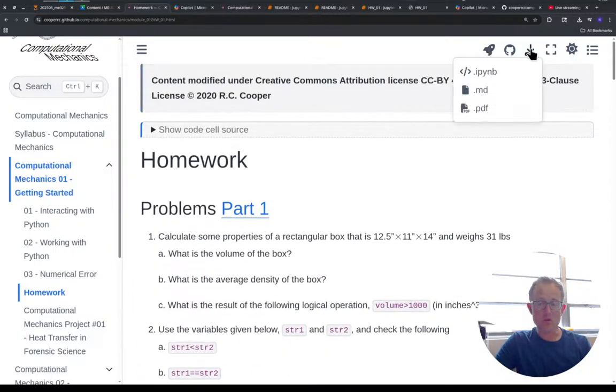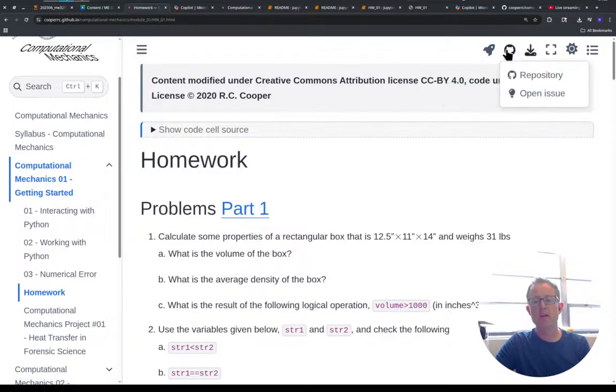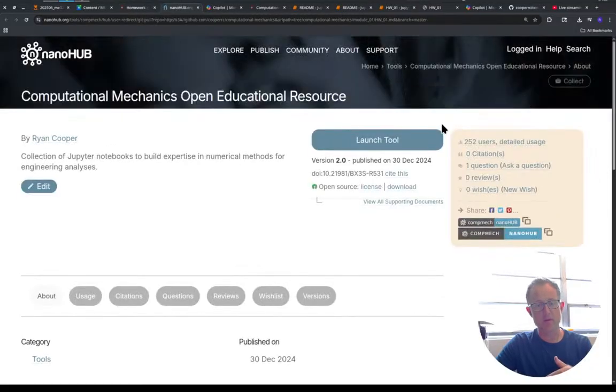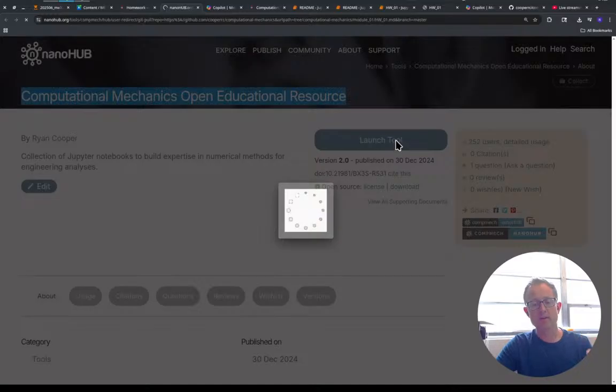If you want, you can download any of these homeworks or projects as notebooks or markdown files and then work on them on your own version of Jupyter. I tried to make it easier to get up and running with Python and Jupyter by creating this NanoHub link. So if you click on Jupyter Hub, it'll bring you to this computational mechanics open educational resource. And now you can say, all right, launch this tool, get me into Jupyter.